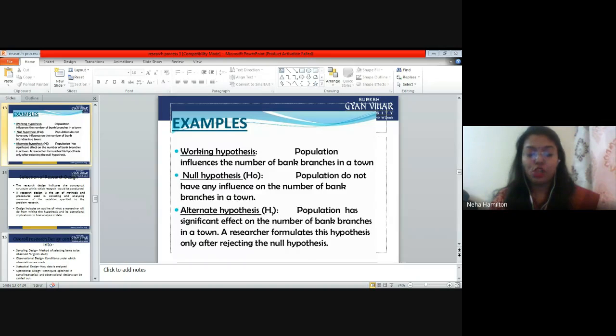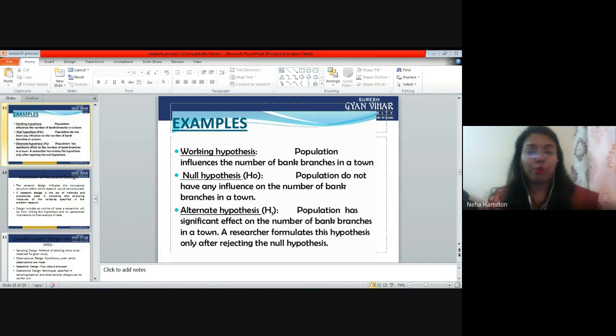Let me give you another very simple example. For example, you are watering the plants and the plant is growing. So what are the two variables? Watering the plants and growth of plants. These are the two variables. So what will be the null hypothesis? That watering of plants has no impact on the growth of plants. Can this happen?